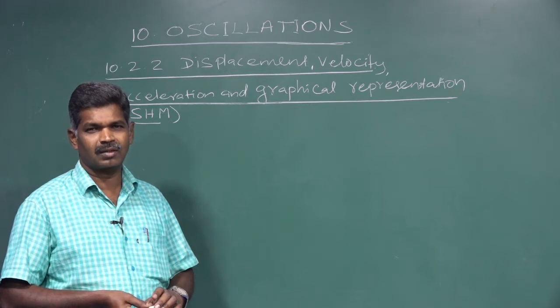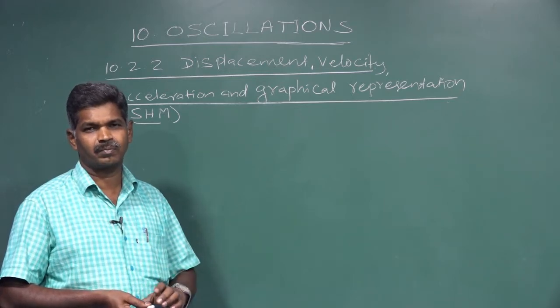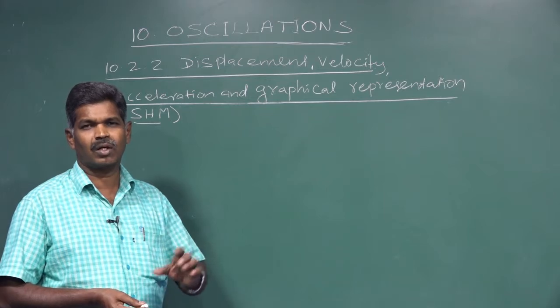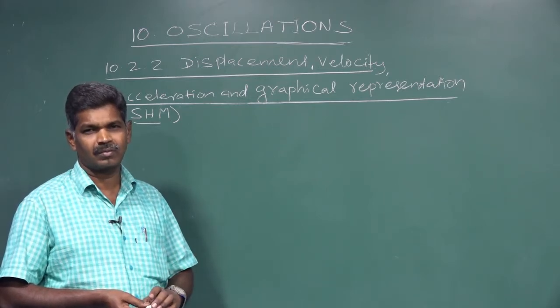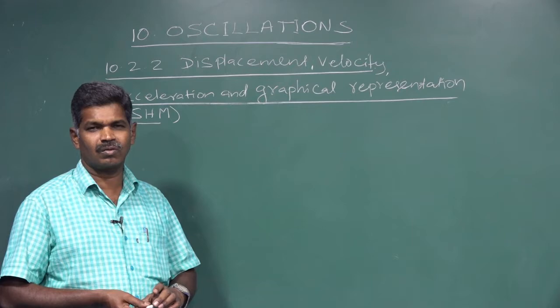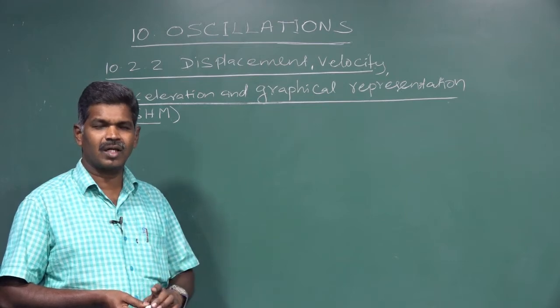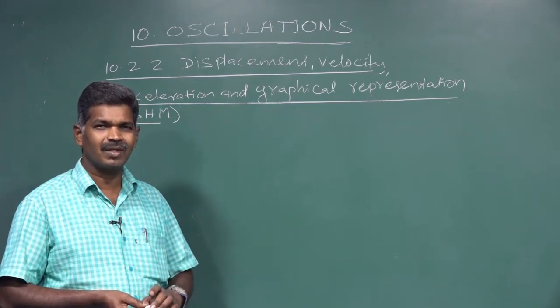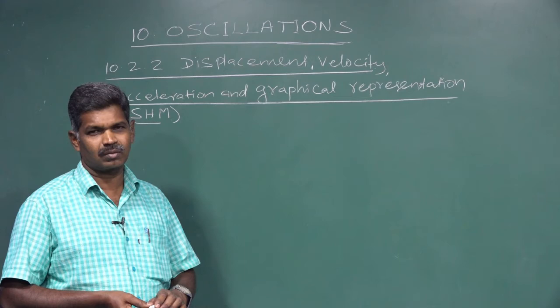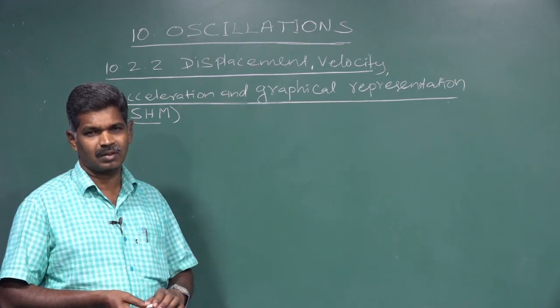So for that we will define the displacement. In our mechanics also we have a definition of displacement, that is the shortest distance between initial and final position.